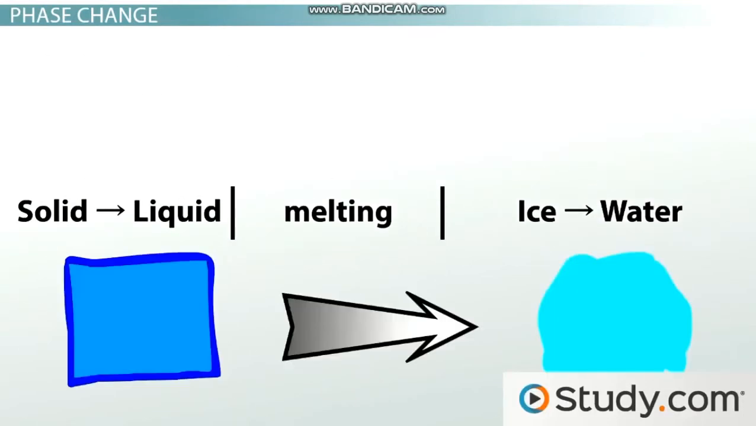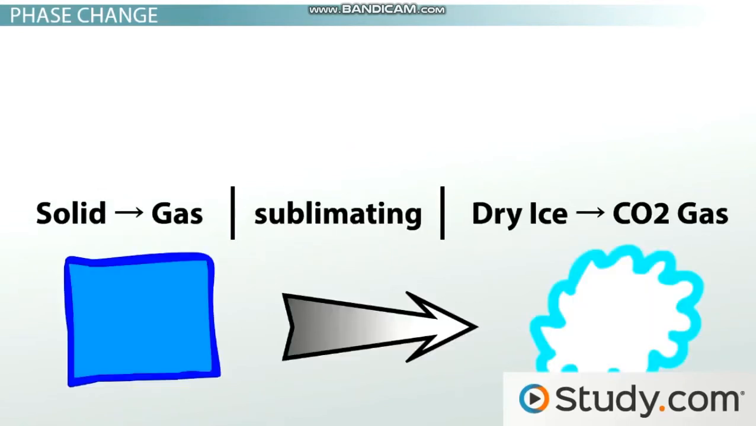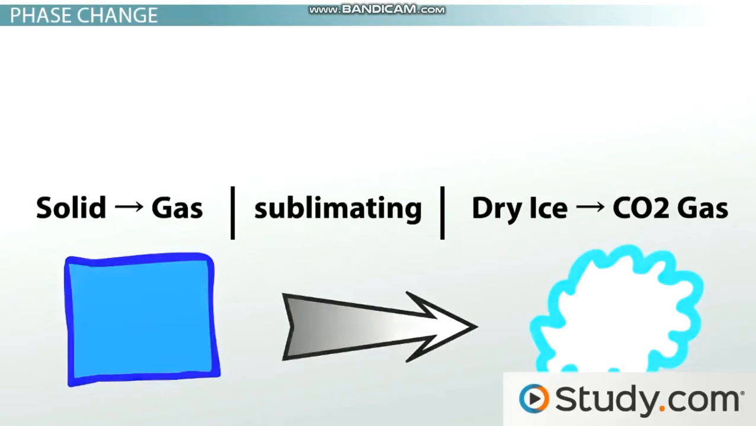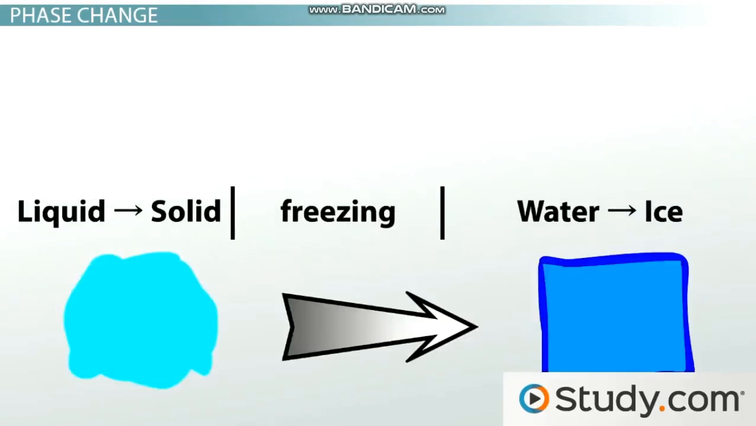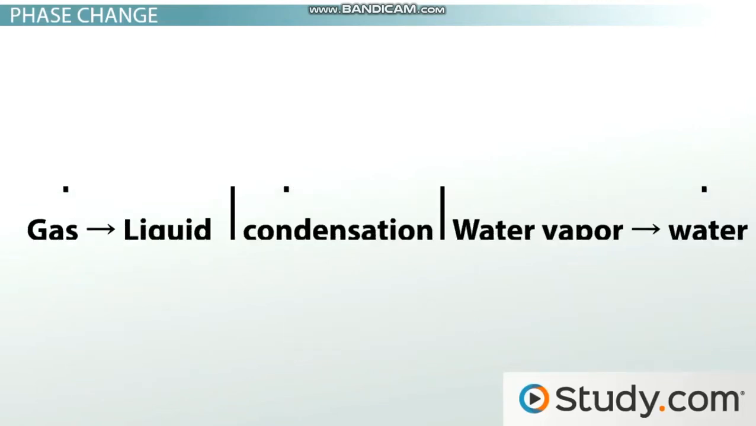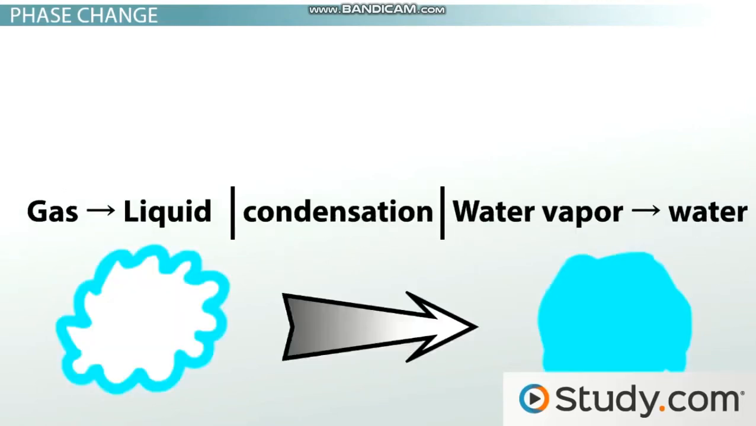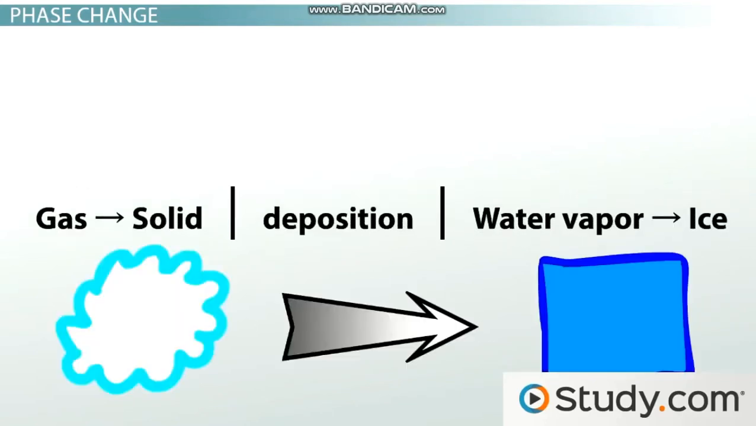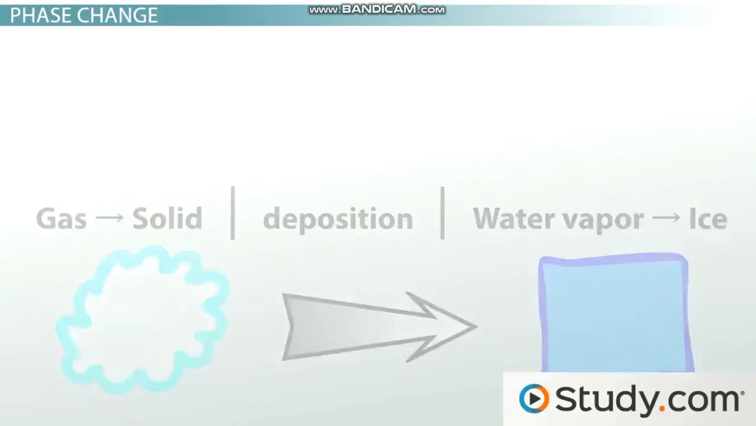Solid going to liquid is called melting, like ice to water. Solid going to gas is called sublimating, dry ice to CO2 gas. Liquid going to solid is freezing, water to ice. Liquid going to gas is vaporization, water to water vapor. Gas going to liquid is called condensation, water vapor to water. Gas going to solid is deposition, water vapor to ice.